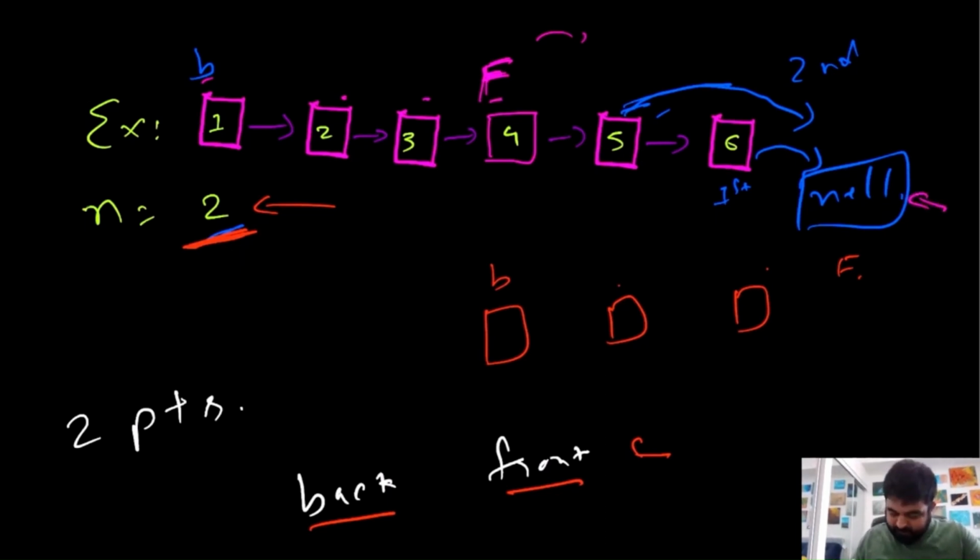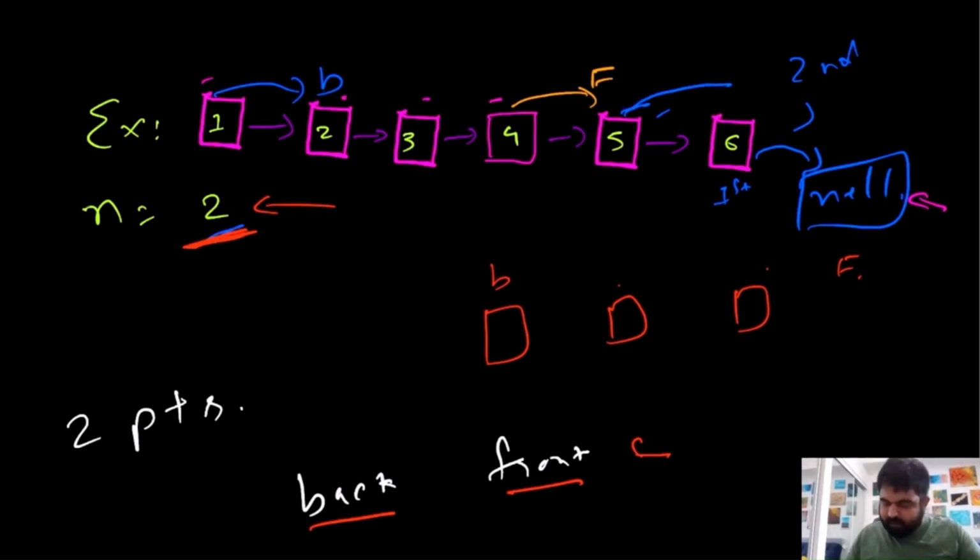So let's see what the different pointer situations would be. Now our back pointer has come to this position, and our front pointer has come to this position, because the back pointer jumped from here to here and the front pointer jumped from here to here. Again front is not at null, so we do one more iteration.